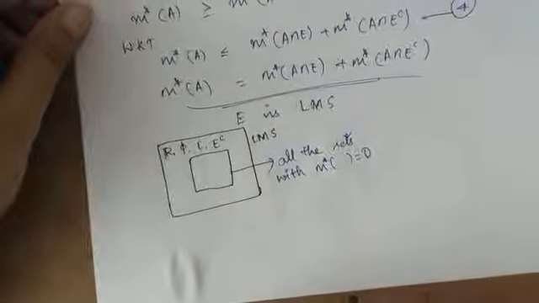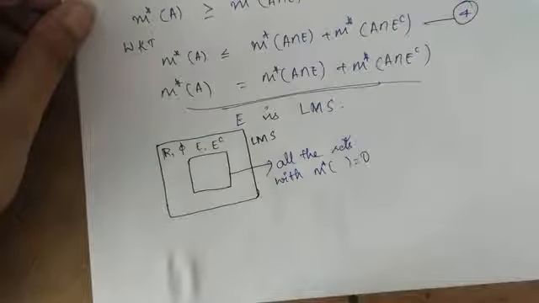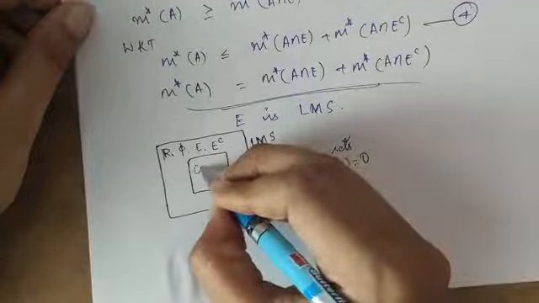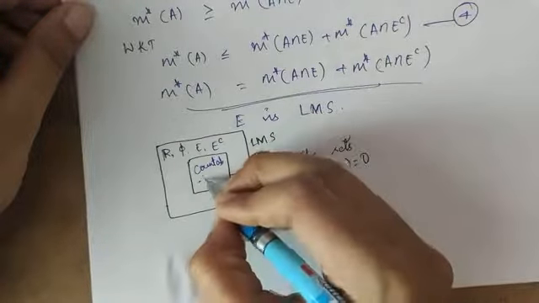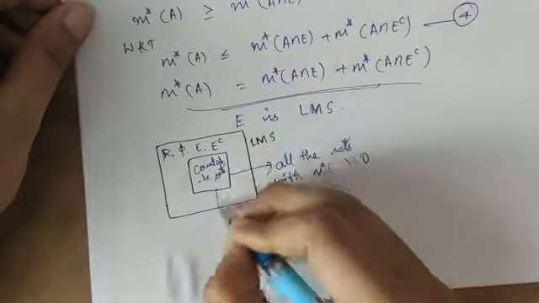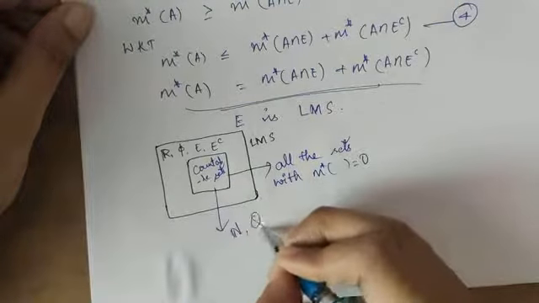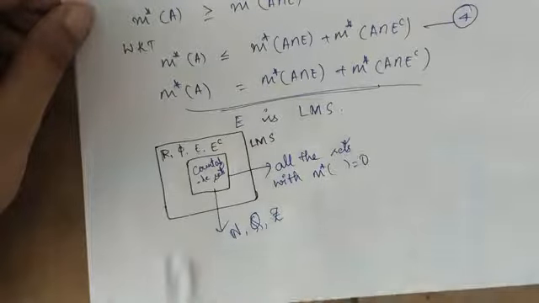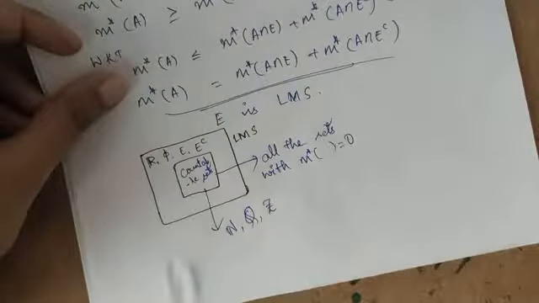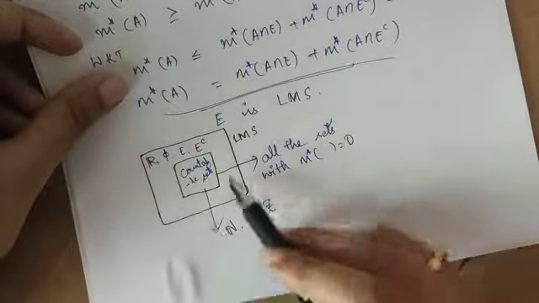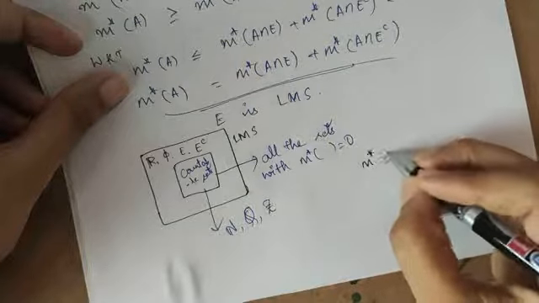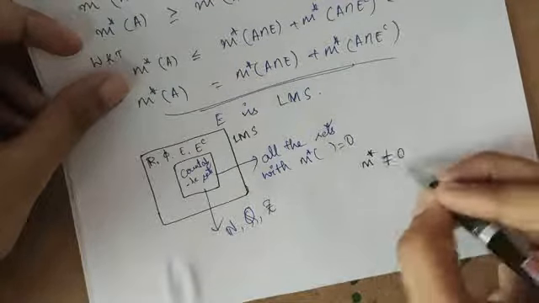What are these sets, by the way? If you remember, we have proved that the outer measure of a countable set is 0. So inside this box we have countable sets also, that is N, Q, Z. We have all these countable sets inside this box. So now the next question is whether this box contains sets with outer measure not equal to 0. We have to find the answer for this.